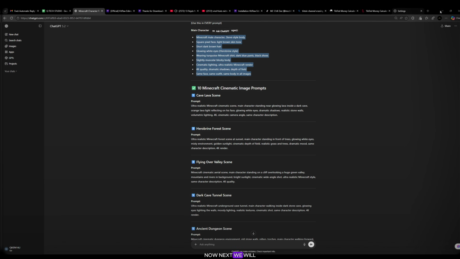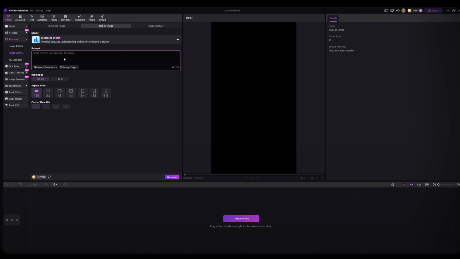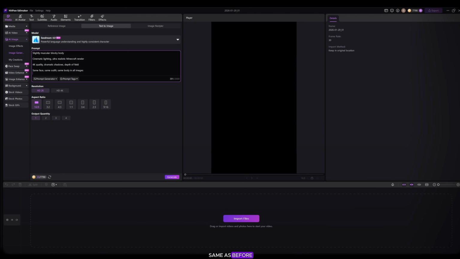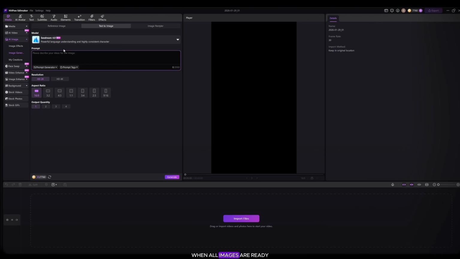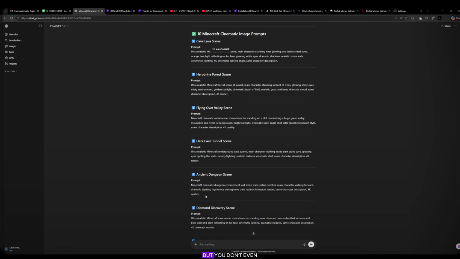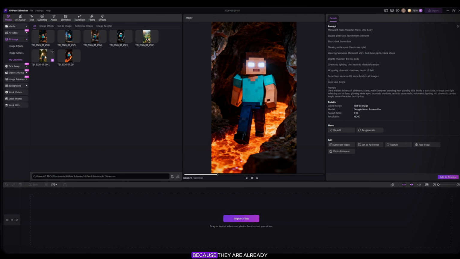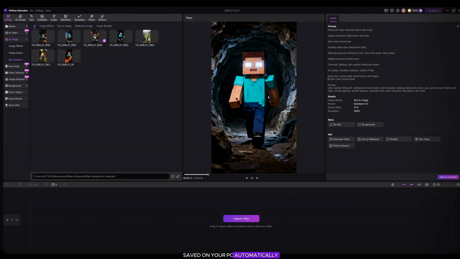Now next, we will use the Nano Banana model. The process is the same as before. Now generate all images using all the models. When all images are ready, simply save them. But you don't even need to save them manually because they are already saved on your PC automatically.